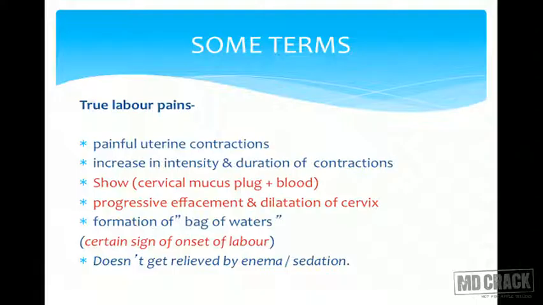Then as the contractions continue, there would be progressive effacement as well as dilatation of the cervix. So it's again an important factor. Contractions associated with hardening of the uterus, leading to progressive dilatation and effacement, are a classical sign that the patient is in true labor. Gradually there would be formation of the bag of waters. It's a certain sign of onset of labor.